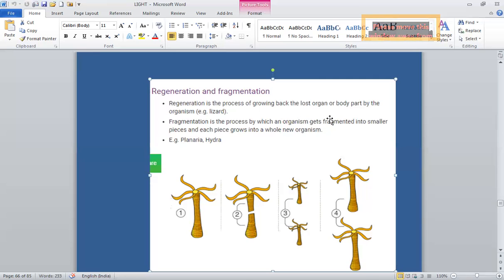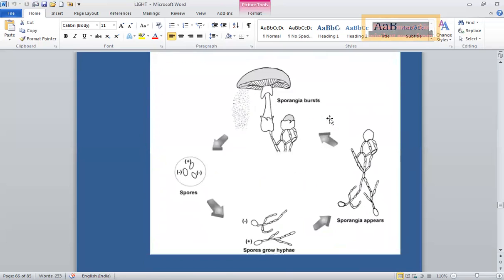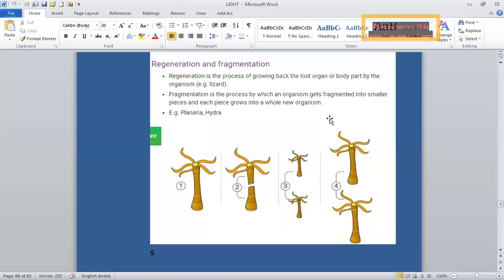The fragment possesses cells capable of growth and division, so that they soon grow and behave as mature individuals. Fragmentation is quite common in filamentous algae, Spirogyra, and you know that Spirogyra has a spiral nucleus also. In Spirogyra, the cells are green, capable of photosynthesis, growth, and division, and therefore cells of each fragment increase in number and form a mature filament. So this is about fragmentation.